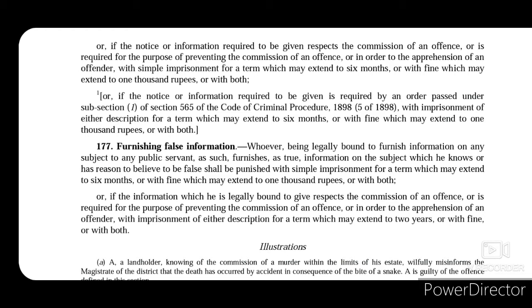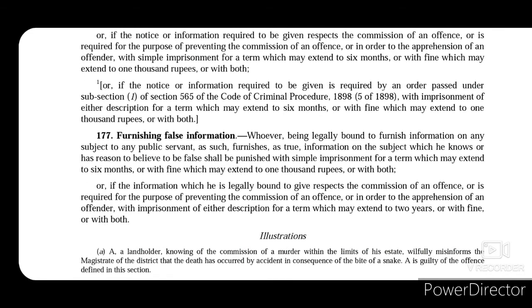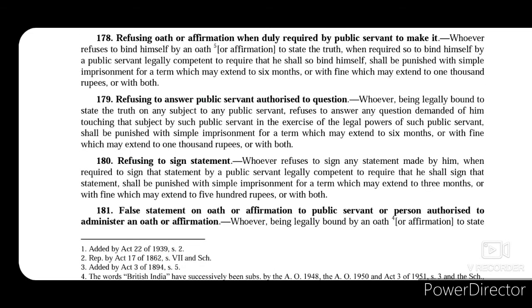Now we will come back to section 177 when we read the third head of furnishing false information, where sections 181 and 182 also come with section 177. So these three sections are a group and they fall under the head of furnishing false information. So we will come back to this section later. Let's now understand sections 178, 179 and 180, which talk about refusal to do certain acts.